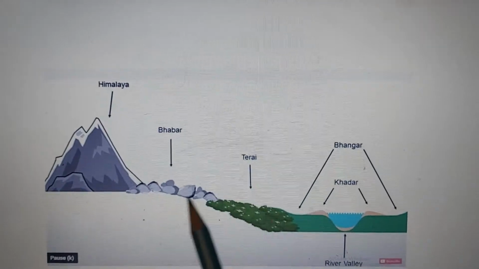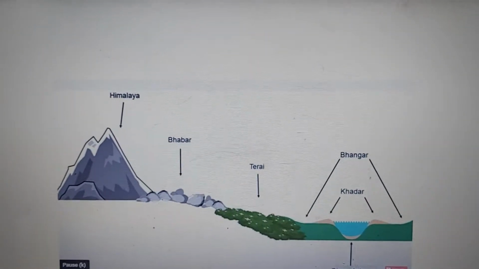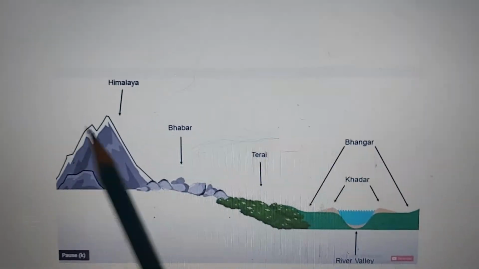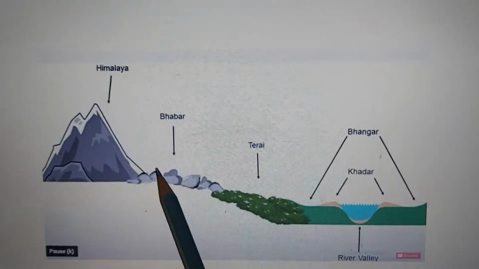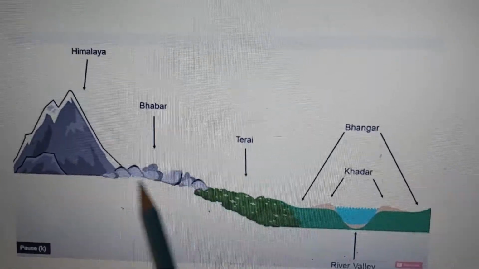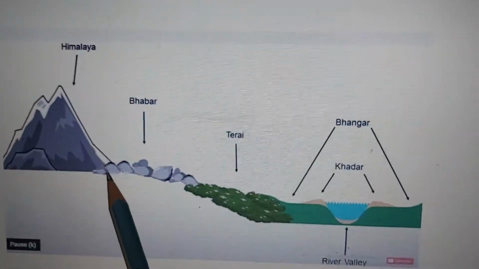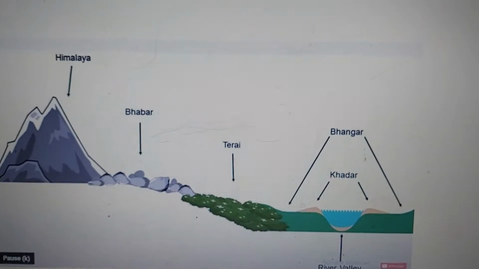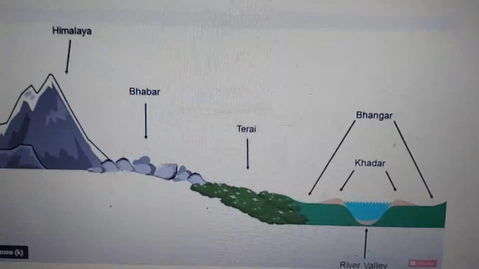Now we'll start with Bhabar. What is Bhabar? It is a belt lying at the foothills of the Shivalik. You can see this is the Shivalik, the last range of the Himalayas, and lying parallel to the Shivalik we have about 8 to 16 kilometers of this Bhabar belt. It is composed of pebbles.